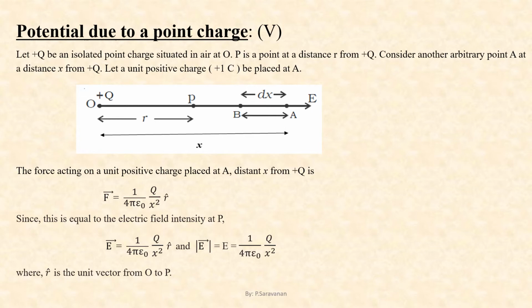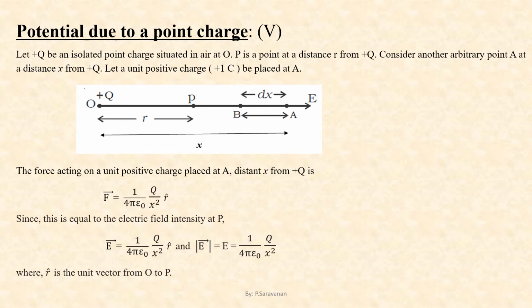So now we will go to the derivation. Let plus Q be an isolated point charge situated in air at O. P is a point at a distance small r from plus Q. Consider another arbitrary point capital A at a distance small x from plus Q. Let a unit positive charge plus 1 coulomb be placed at A. The force acting on a unit positive charge placed at A, distant x from plus Q, is given by Coulomb's inverse square law.